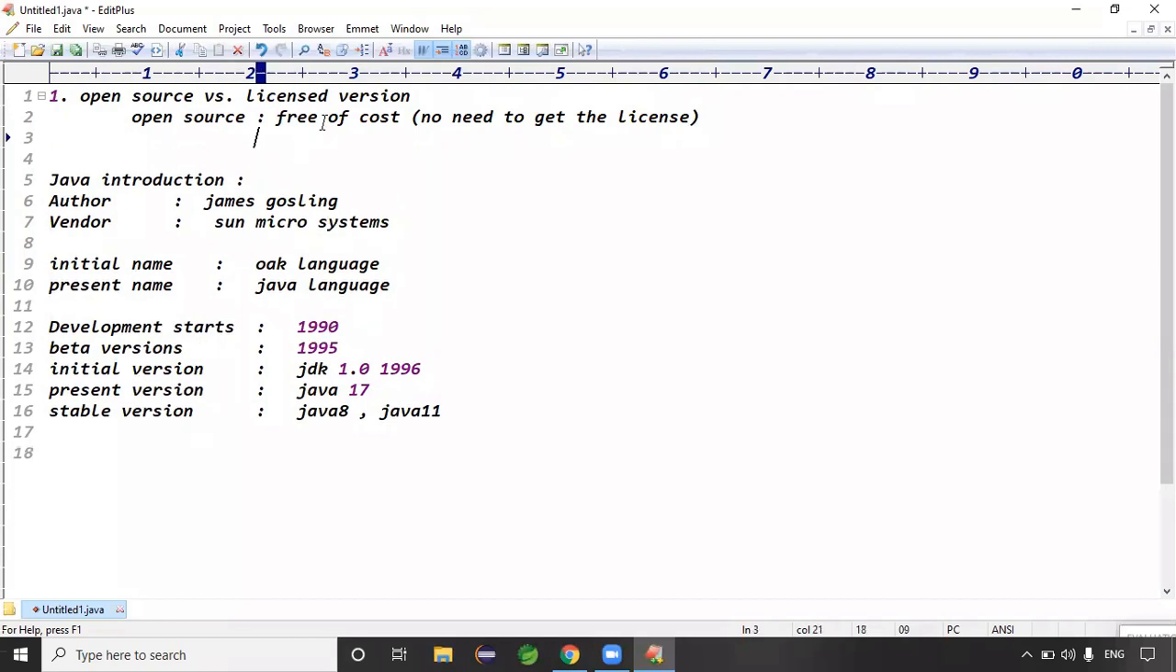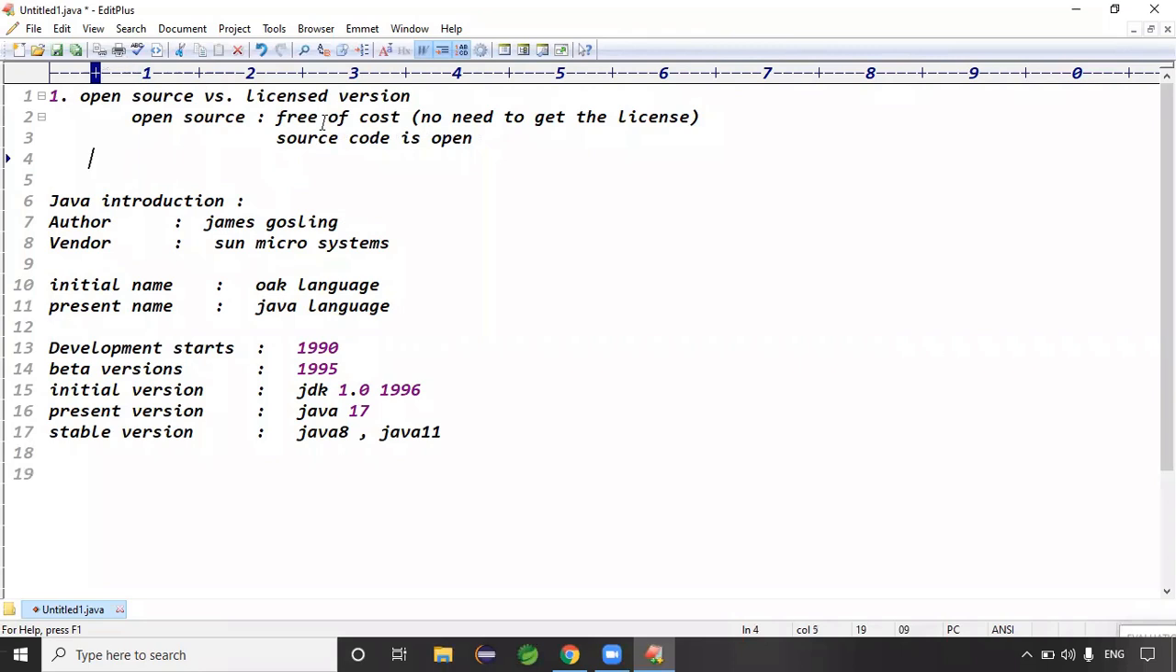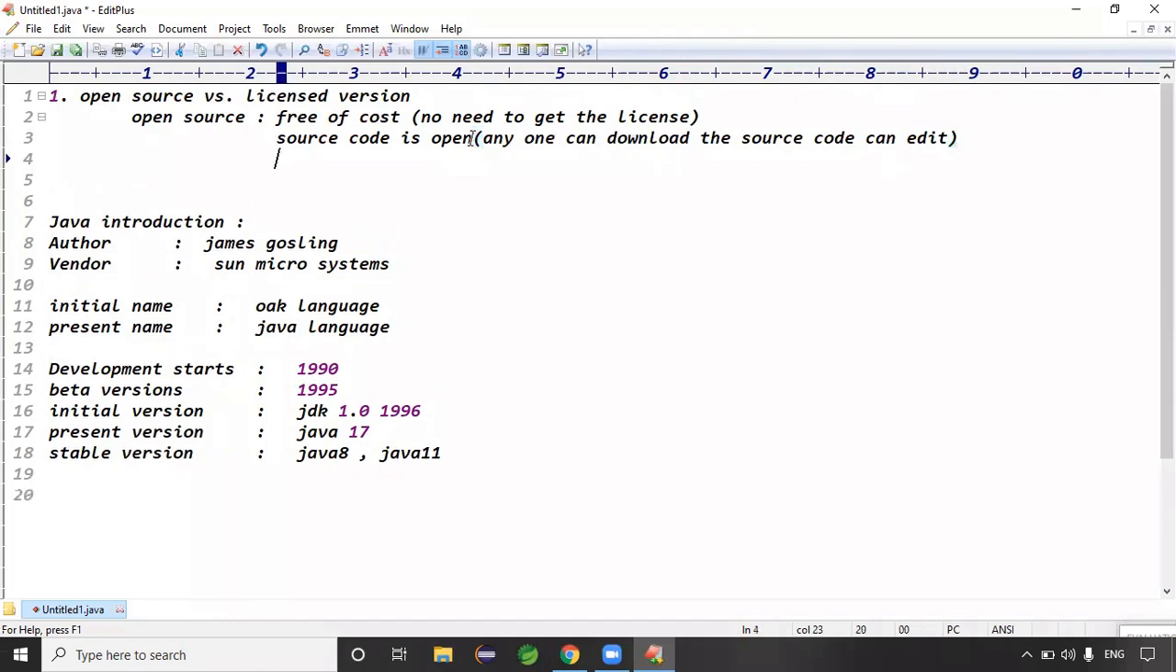What is the second point I said yesterday? Source code is open, right? Source code means whatever code was written by James Gosling, that source code we can see. Whatever code was written by the Java developers, we can see it. Source code is open, guys, so anyone can download the source code and can edit the source code, right?